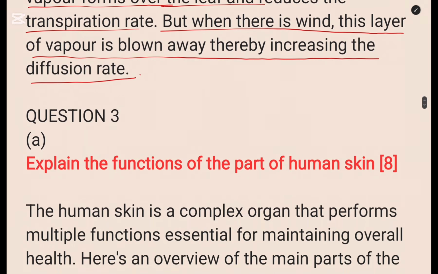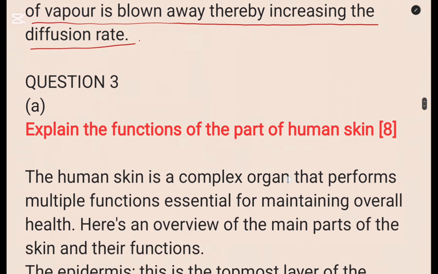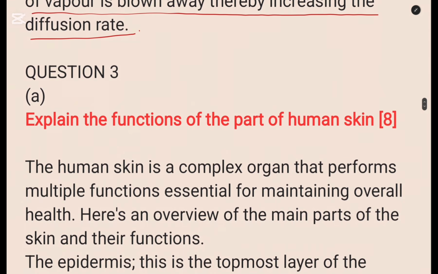Okay? Let us have a look at question 3. Question 3A: explain the functions of the human skin. 8 marks. So explain the functions of the human skin, 8 marks. So how do you write this one?